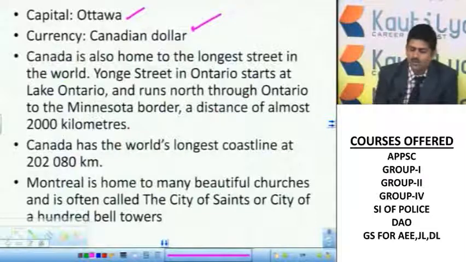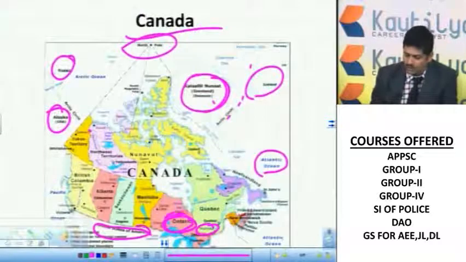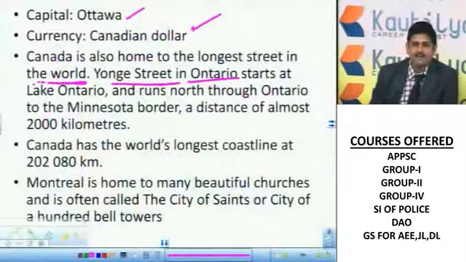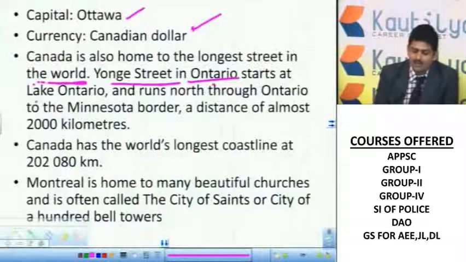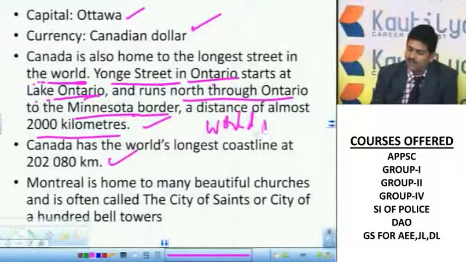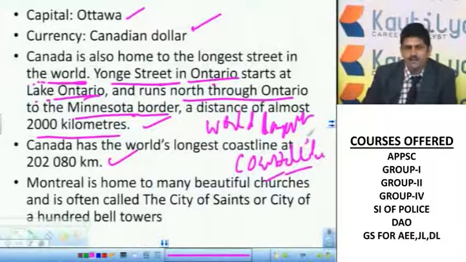Canada is also home to the longest street in the world. So what is that street? Yonge Street. It is in Ontario. I already told you Ontario is very important. You can see Niagara Falls. All these are there in Ontario. Ontario starts at Lake Ontario and runs north through Ontario to the Minnesota border, a distance of almost 2000 kilometers. Next, Canada has the world's longest coastal line, so very important. A coastal line is where there is sea or ocean.